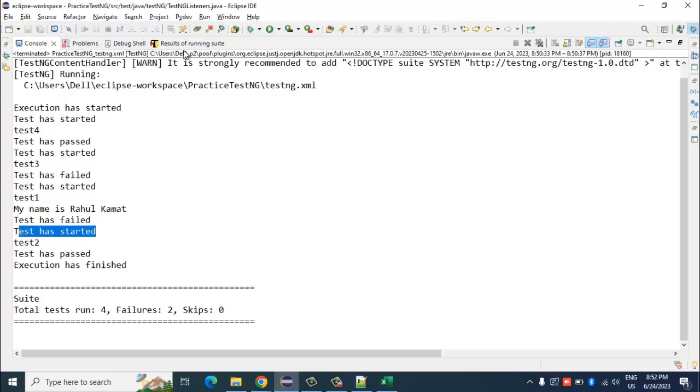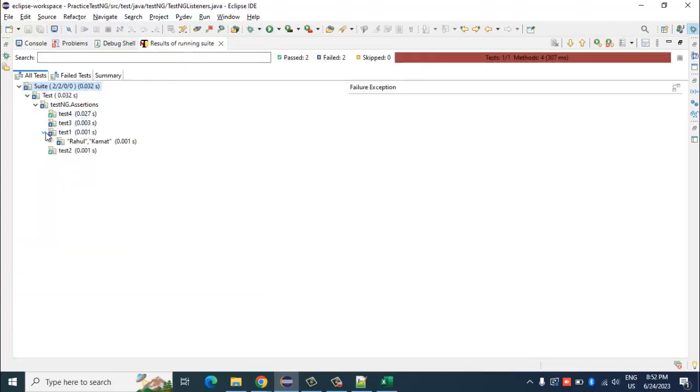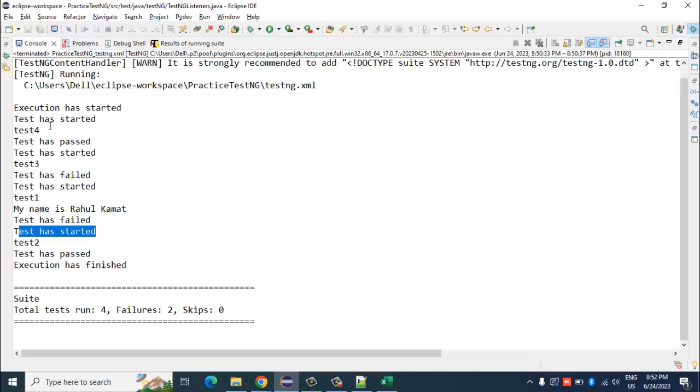Now out of these 4, which have passed and which have failed? Test 4 and test 2 have passed. If you go back to the console, test 4 says test has passed, and test 2 has also said test has passed. Why? Because these two methods have actually passed. So whatever we have mentioned in the listener methods for success, that code gets triggered. In this case, we have just printed a statement called test has passed.